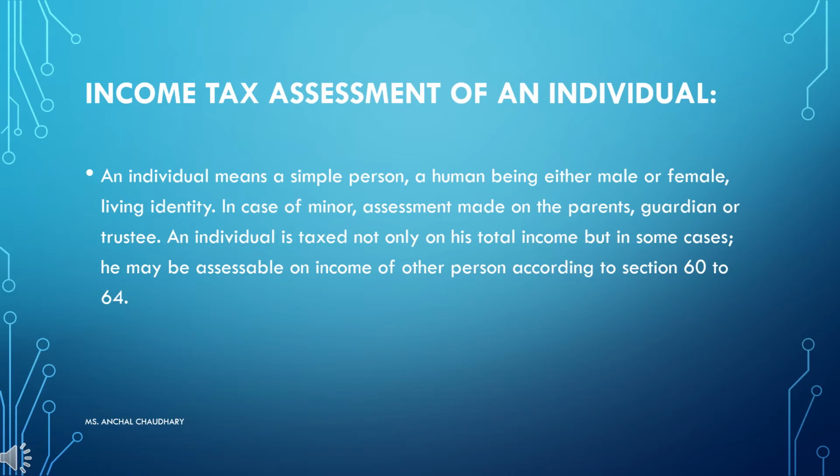An individual is taxed not only on his own total income, but in some cases he may be assessable on the income of some other person according to sections 60 to 64. Basically, as I told you, in case of a minor or any other such condition, the assessee will be taxable for another person's income also. We will discuss these things later in the video. So here the first thing we have to ensure is the individual's meaning and the minor's assessment.